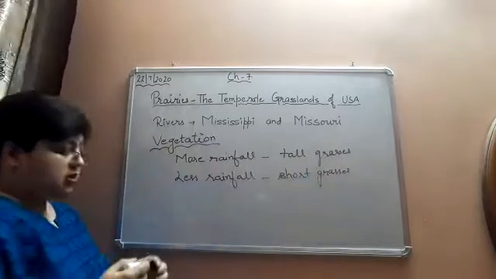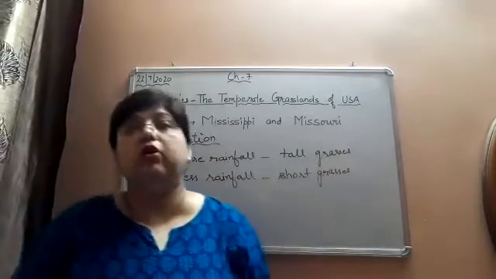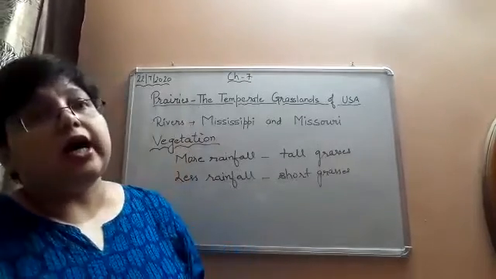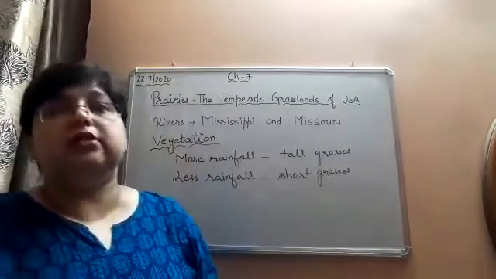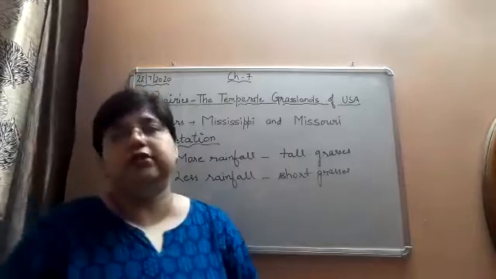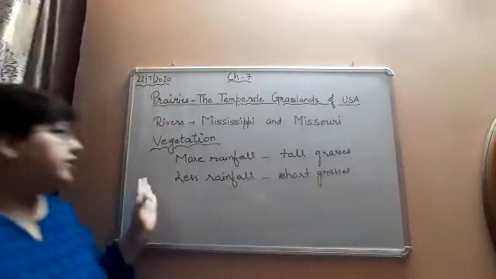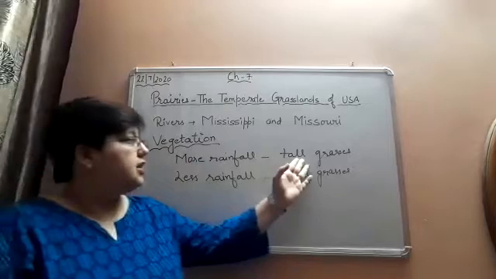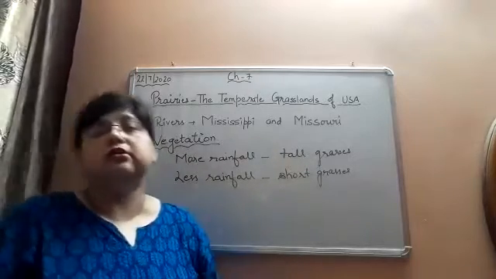The size of the grass is tall where there is more rainfall or more moisture, and the size of the grass is short where there is less moisture or less rainfall. So where there is more rainfall, tall grasses are grown. Where there is less rainfall, short grasses are grown.